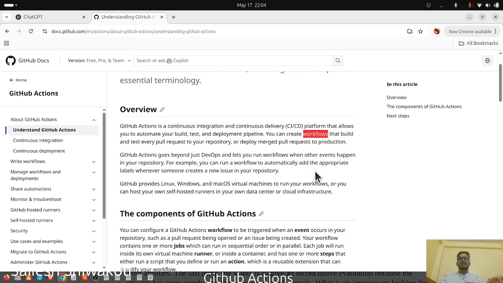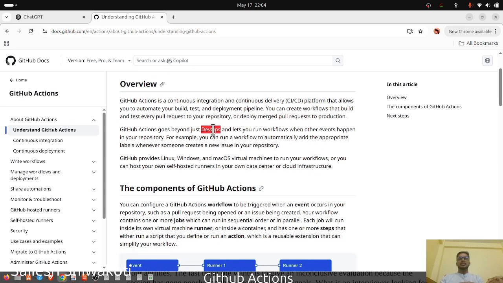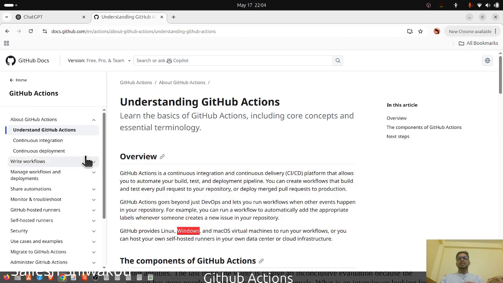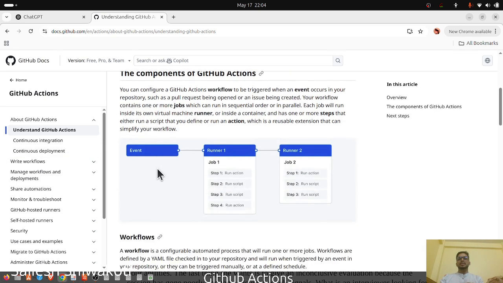So basically, it's allowing the DevOps part, and then we can have Linux, Windows, macOS virtual machines. Actually, there is some event that is executed by a runner, and one runner can execute only one job. So basically, you can configure a GitHub Actions workflow to be triggered when an event occurs in your repository, such as a pull request being opened or an issue being created.